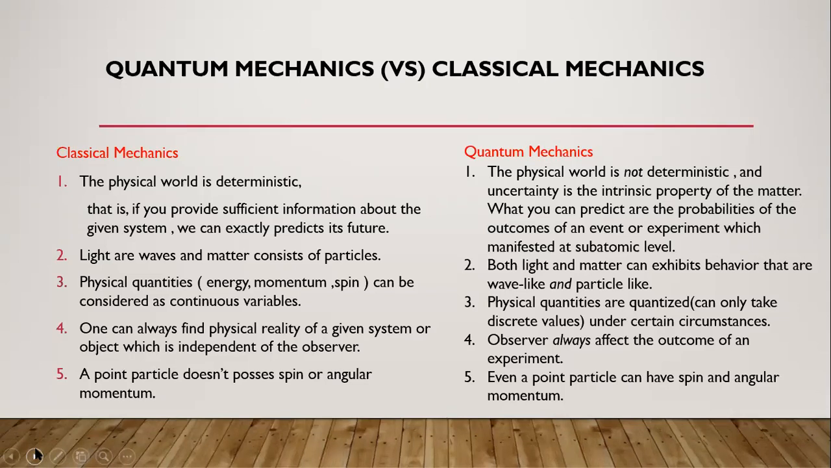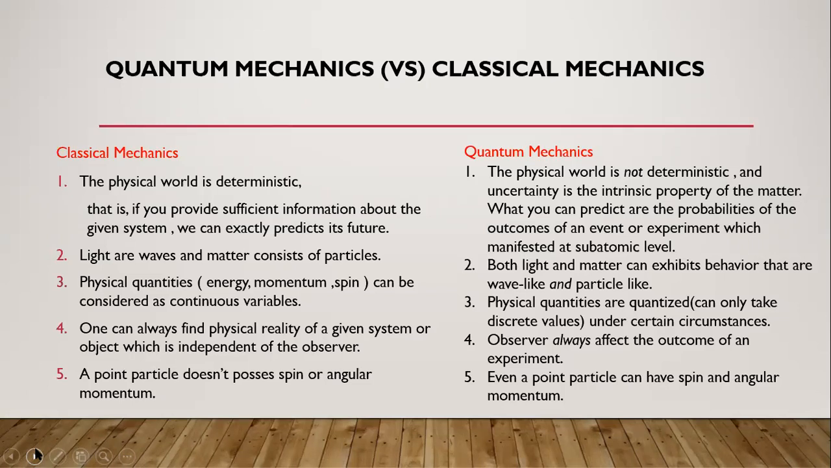And in classical mechanics, light consists of waves and matter consists of particles. Light is treated as a wave, whereas matter is treated as a particle. But in quantum mechanics, both light and matter can exhibit wave and particle behavior.